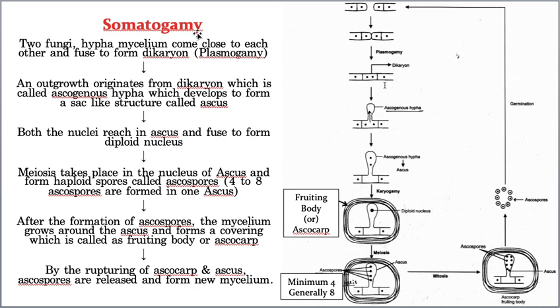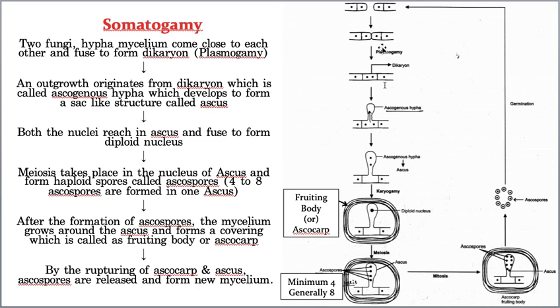I think, students, you understood so clearly, but still, I wanted to give you a very short recap. Let us take a very short recap of somatogamy. Two mycelia of two different fungi, that means two different fungi, their mycelia, may two hyphae, come close. See, this is one hypha and this is another hypha, and this hypha belongs to parent one fungus, and this is parent two fungus.